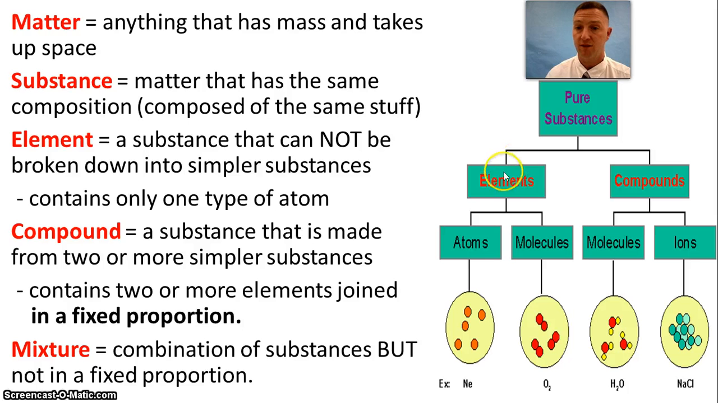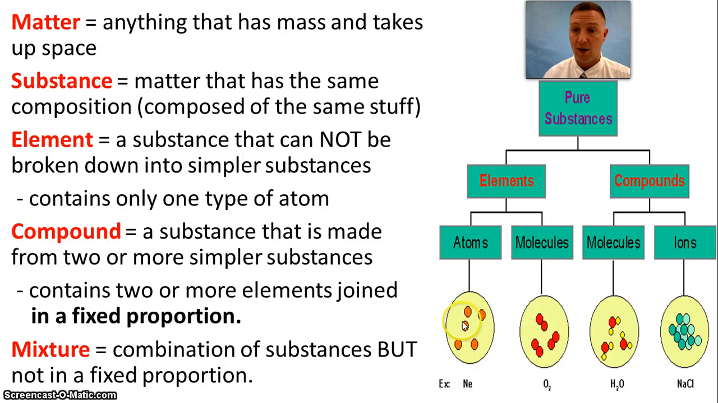What's the difference? Well, an element is a substance that cannot be broken down into simpler substances. Basically, it only has one type of atom in it. Now, it could be monoatomic or diatomic or triatomic or other things like that. But essentially, here we go. All right? The element neon is made up of only single neon atoms.